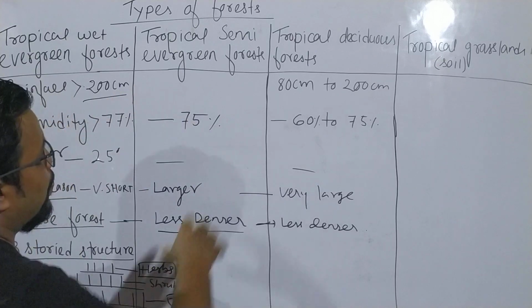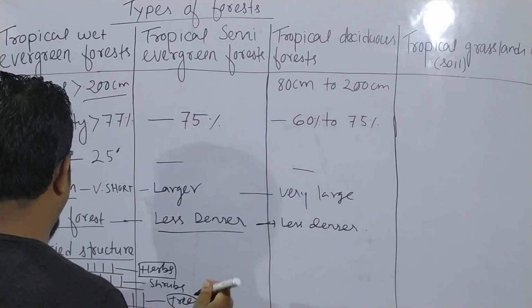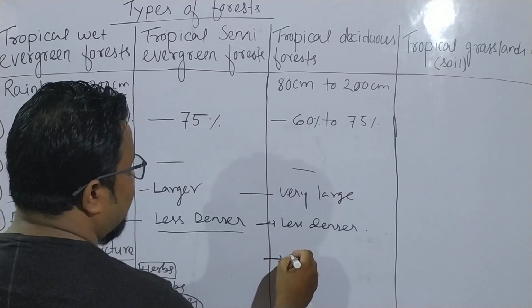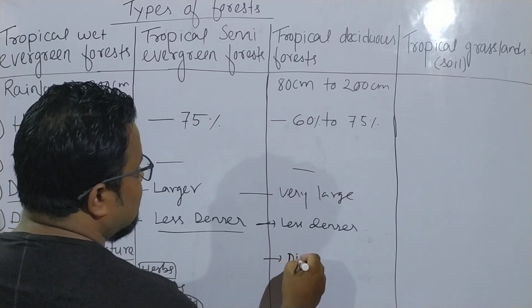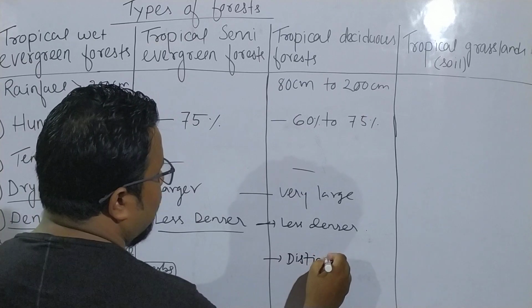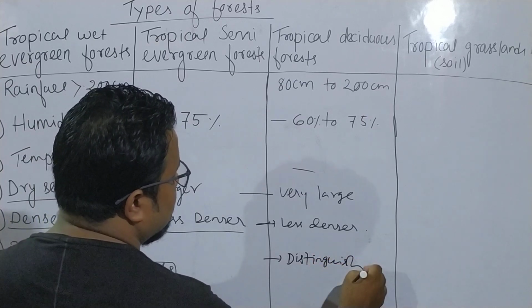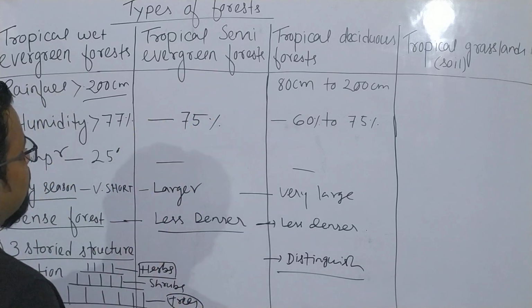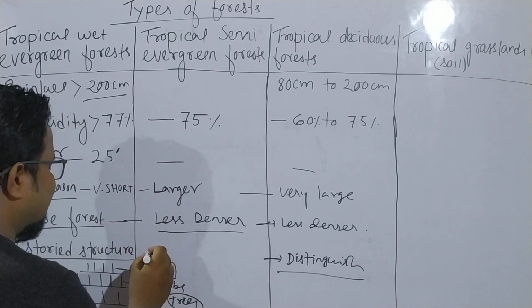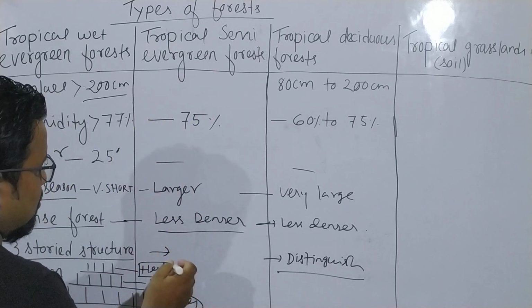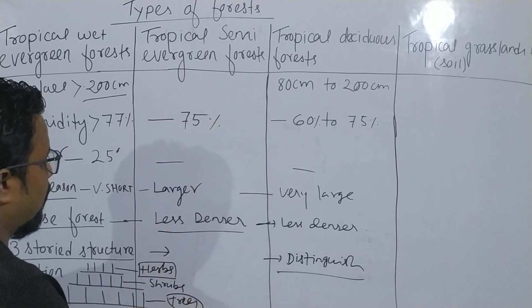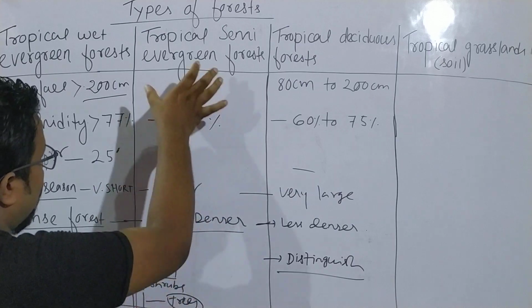But in tropical deciduous forest, the three-storey structure is not available. We cannot distinguish the three-storey structure in tropical deciduous forest. In tropical semi-evergreen forest we can see a little bit, but it is not completely visible.